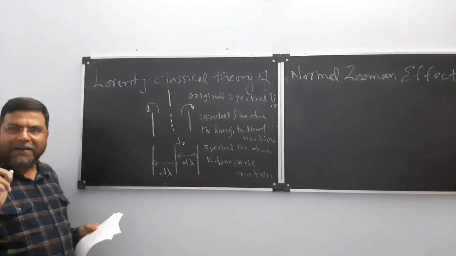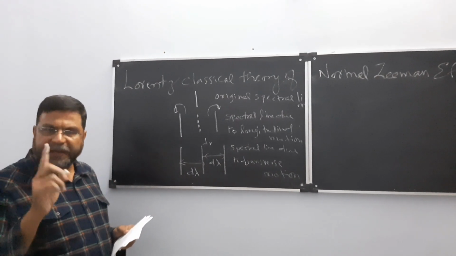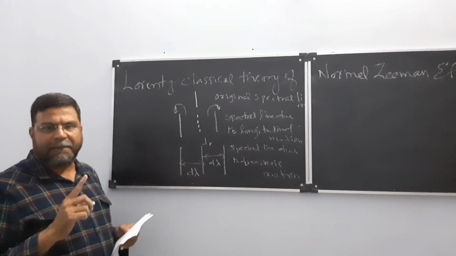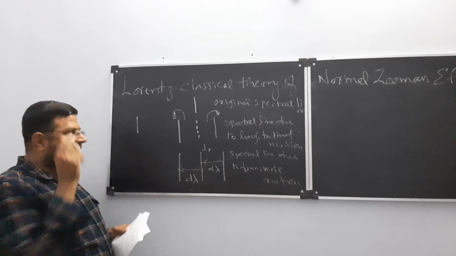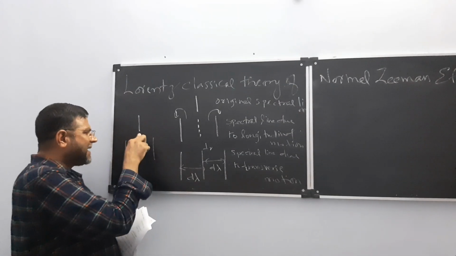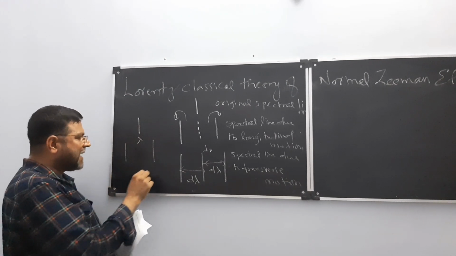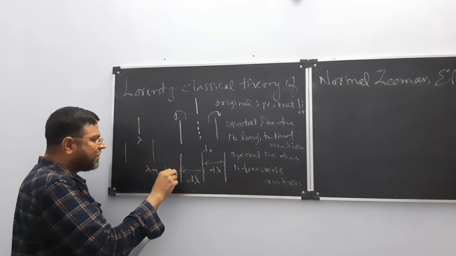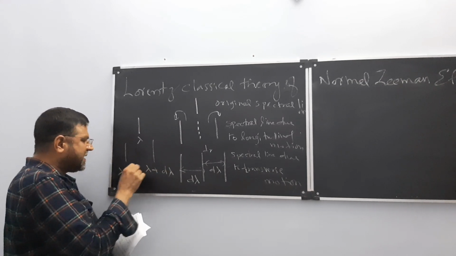You have to remember the Raman effect, when I taught you optics in second year. One line, when you apply something, will split up into two lines. This is the mother line, these are the daughter lines. So the original wavelength is lambda. One wavelength will be lambda plus d lambda, another will be lambda minus d lambda.